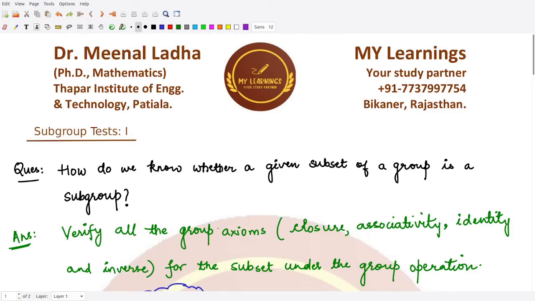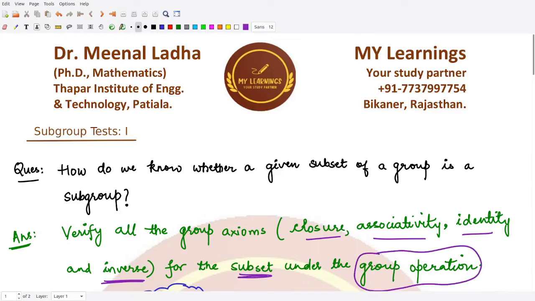And what are the group axioms? They are closure, associativity, existence of identity, and existence of inverse. If all these four conditions are satisfied for the given subset, with the group operation as the operation we consider, then we say that the given subset is a subgroup of the given group.